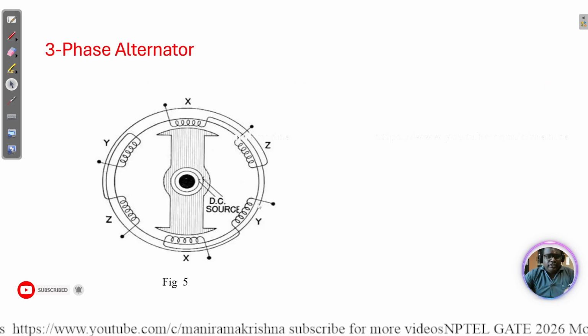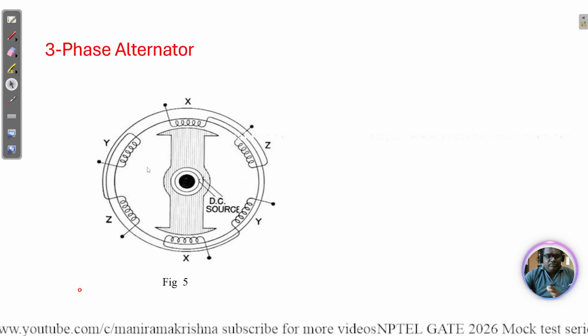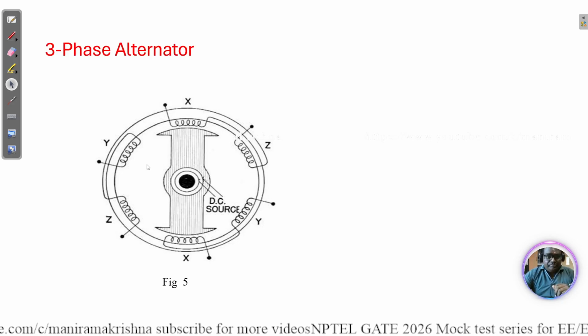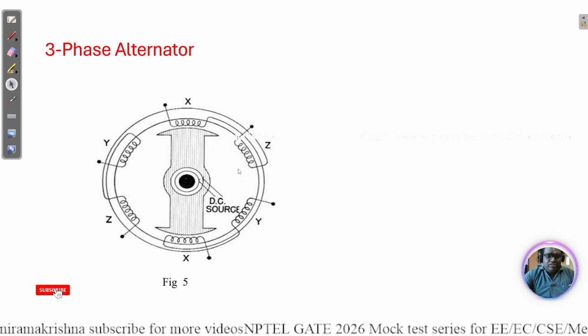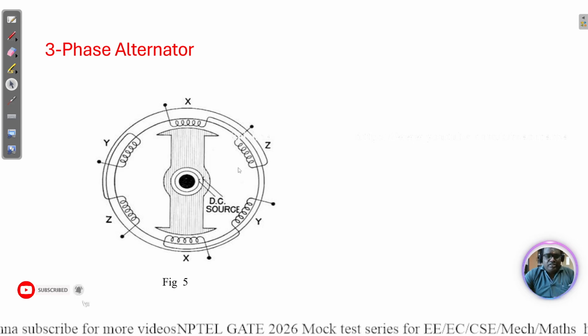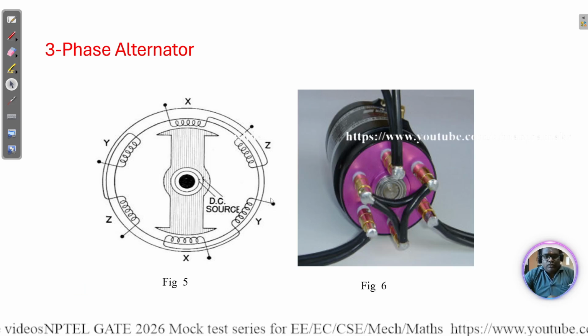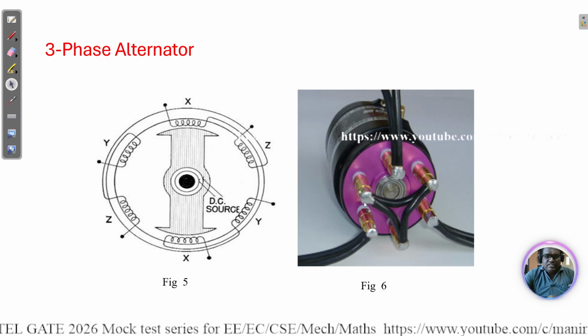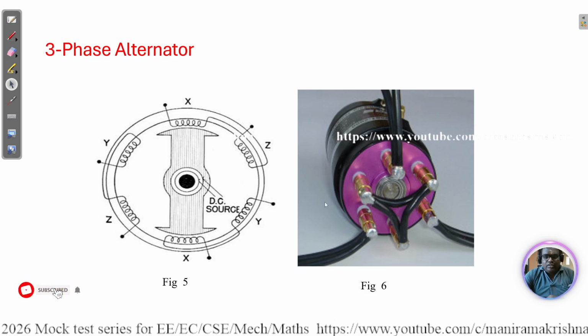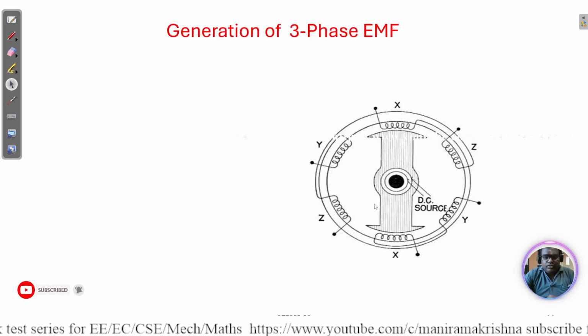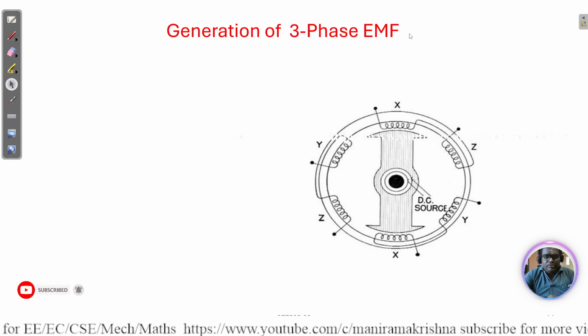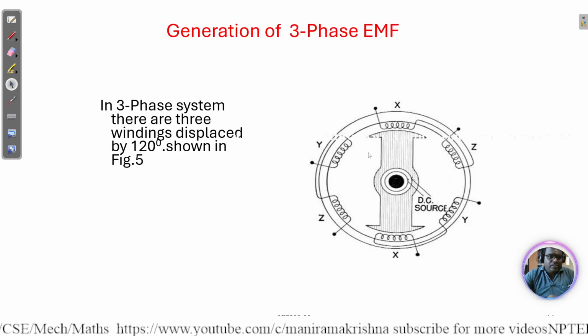X, Y, Z are the three windings, each displaced by a 120-degree phase shift, and the currents also have a 120-degree phase shift. This shows the three-phase connections for a small alternator, the generation of EMF, and how the rotating magnetic field is generated.